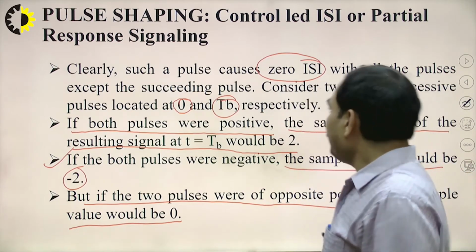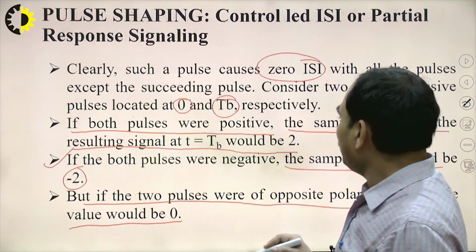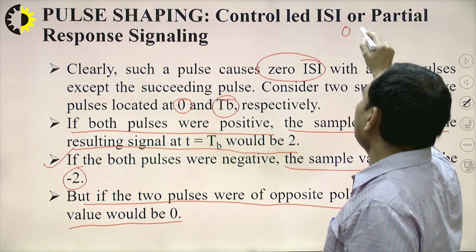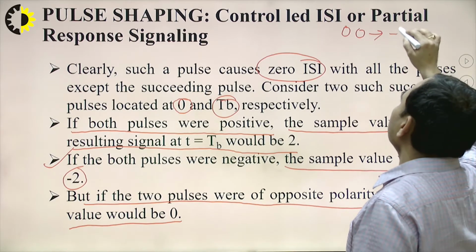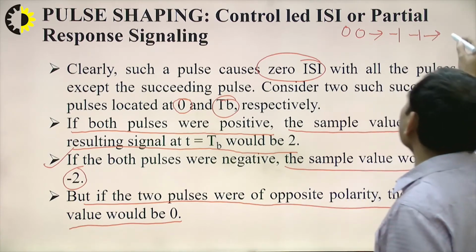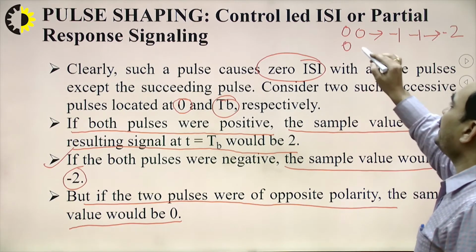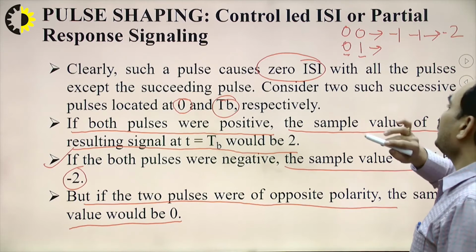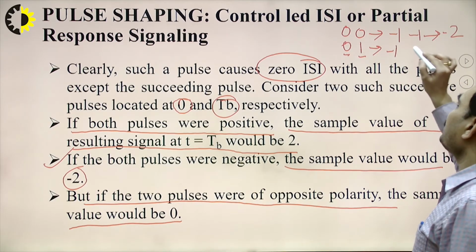So for example, we will be having 4 combinations. Let's understand this. The current bit is 0 and the next bit is 0. So 0 and 0 we are transmitting in terms of the polar, that is -1 and -1. What is the addition of -1 and -1? It will be -2. Let's take the opposite polarity like 0 and 1. Current bit is 0, next bit is 1. This means 0 is represented by -1 and 1 is represented by +1.